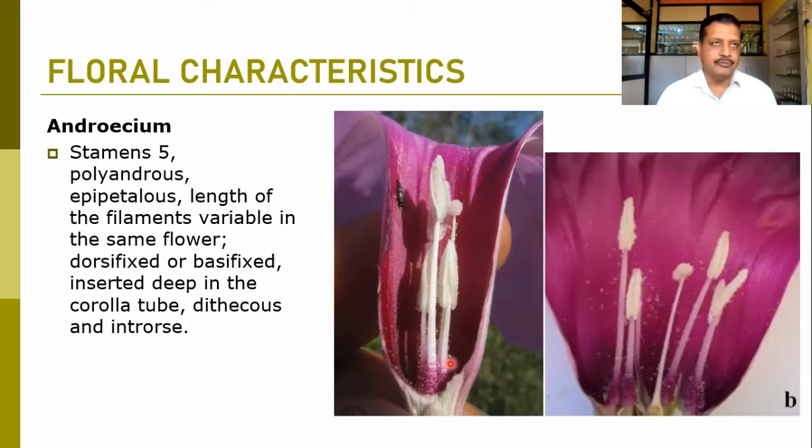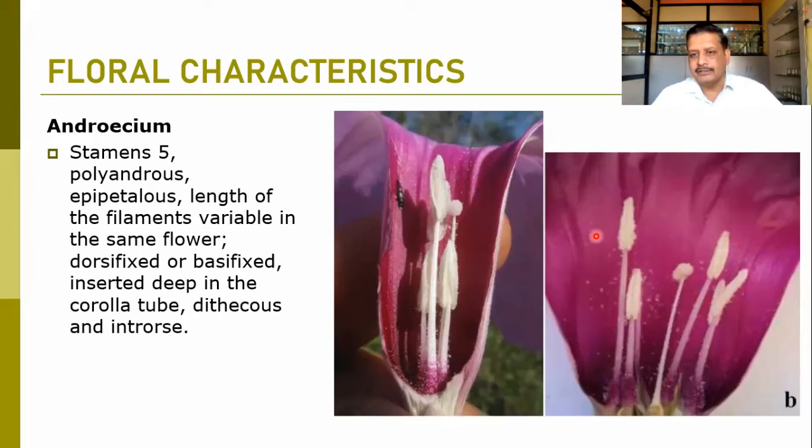But here in Convolvulaceae, in almost all members and all genera, the length of the filament is uneven. They may be dorsifixed or basifixed in nature and inserted on the corolla tube at the deep. So dithecous and introrse types of androecium can be observed here.